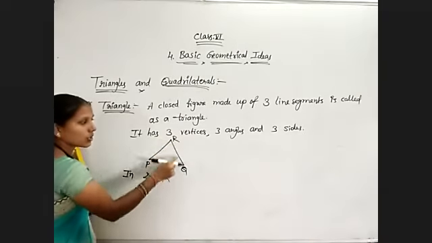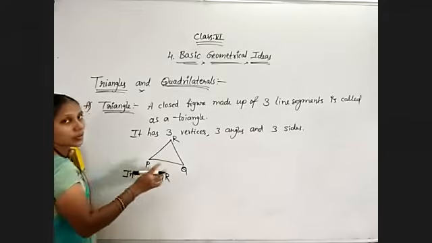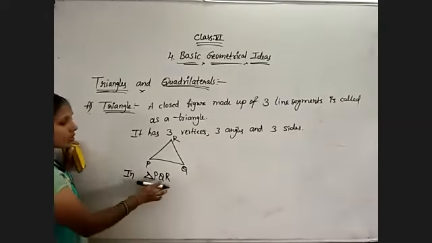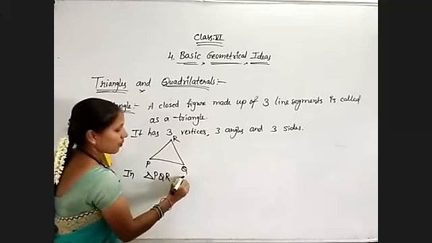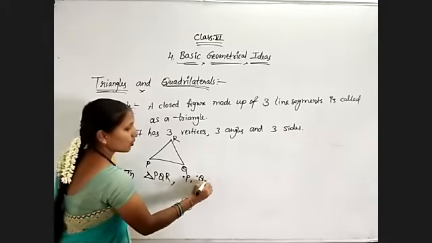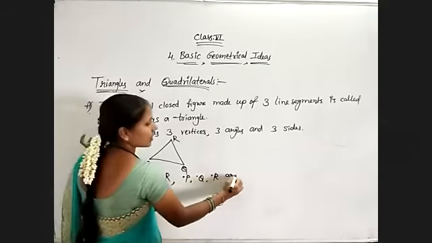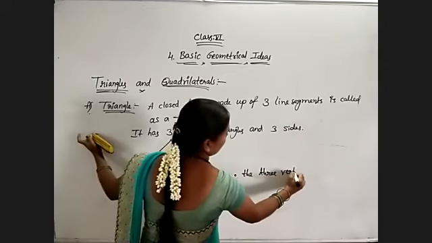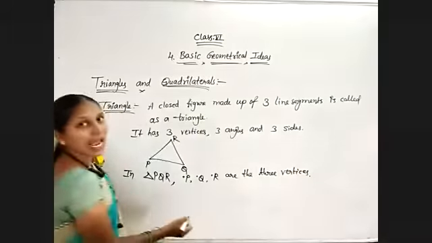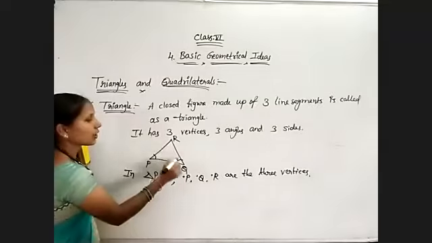PQR we can write, otherwise QRP, otherwise RPQ. 3 ways we can denote the name. So in triangle PQR, what are the 3 vertices? Point P, point Q, point R are the 3 vertices. And what are the 3 angles? Angle P, angle Q, angle R.